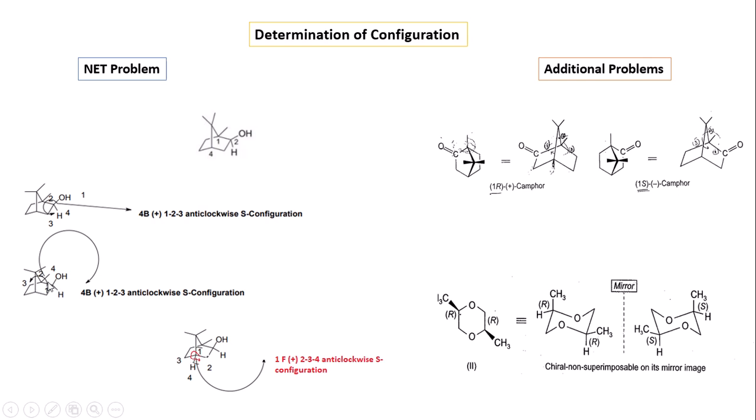Similarly, if we apply the fourth-back positive rule for 1, 2, 3 with anti-clockwise rotation, it gives the S configuration. Now the next question is the configuration of that carbon atom, where this becomes priority 1, and this becomes priority 2 with the presence of the hydroxyl group, and this is priority 4. After the anti-clockwise rotation with the fourth-front positive rule, it gives the anti-clockwise S configuration. Similarly, this is an additional problem where the configuration can be determined for camphor systems.